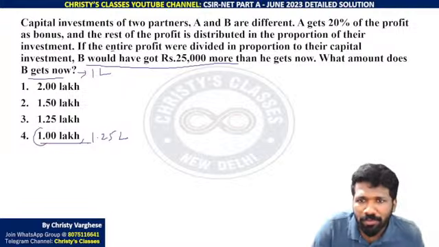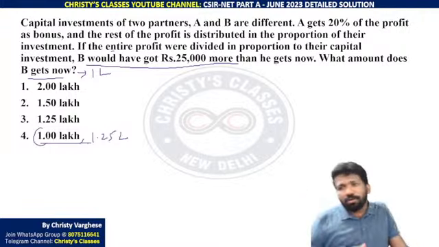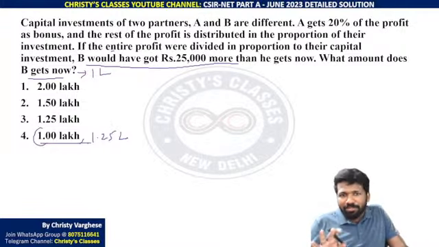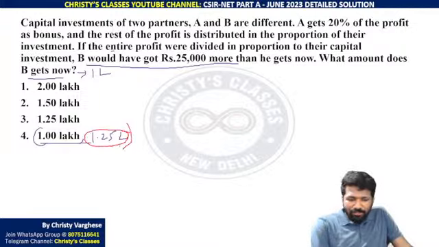And the rest of the profit is distributed in the proportion of their investment. So A ko kuch, we don't know the reason, but A got bonus but B didn't get bonus. That is the meaning. If the entire profit were divided in proportion to their capital investment, B would have got 25,000 more than he gets now. If entire profit was divided in proportion, B would have got 1.25 lakh. That is what we get from the option we have assumed. Na? B ko 1.25 lakh milega.